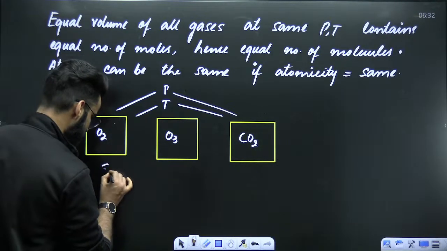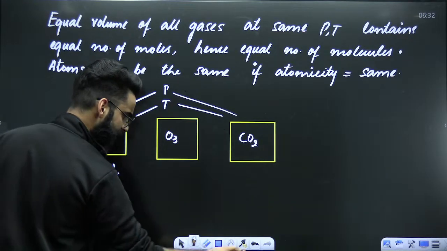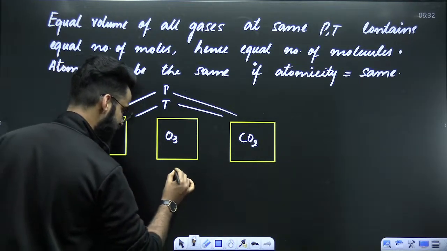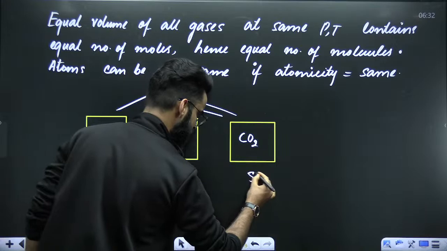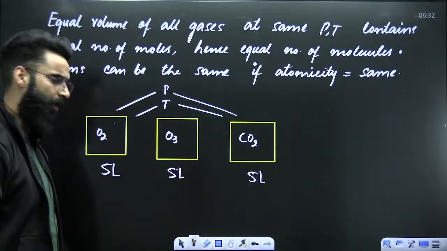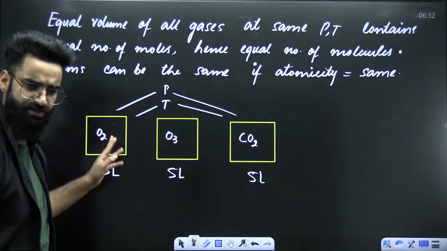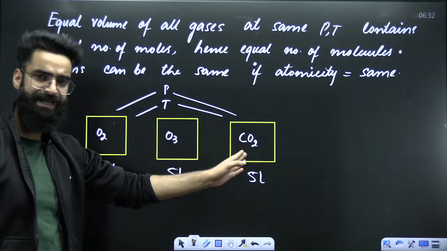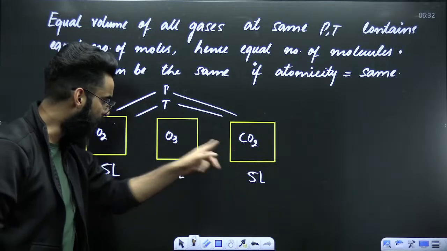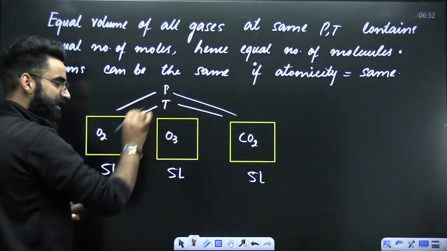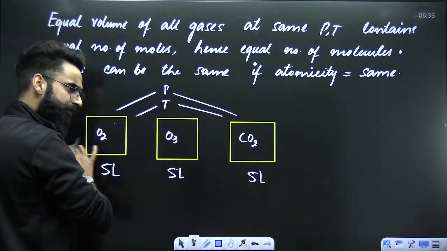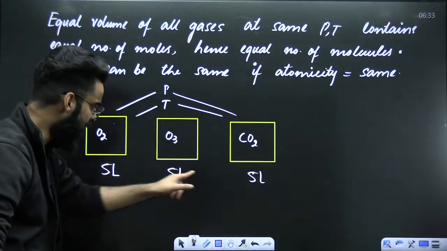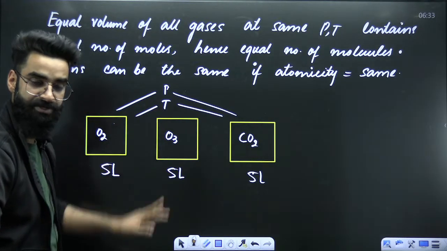Imagine the volume of the first container is 5 liters, the second also 5 liters, and the third also 5 liters. Whatever is the volume of the container, the same is the volume of the gas. So I have equal volume of all three gases at the same pressure and temperature.